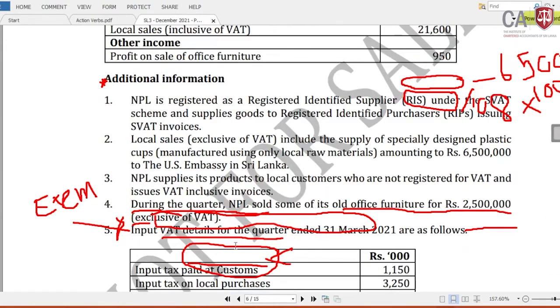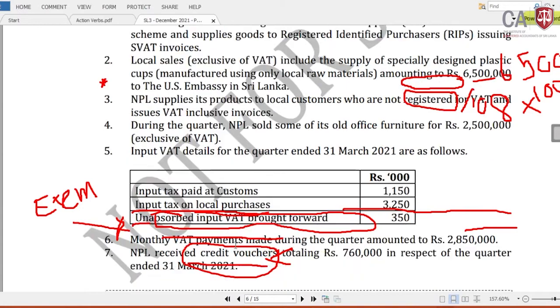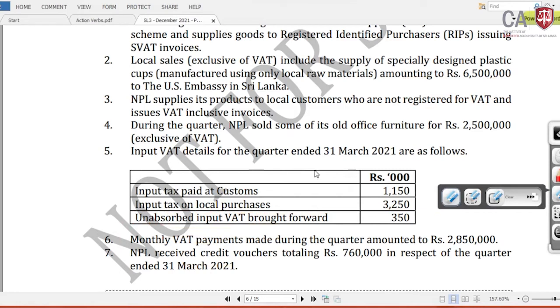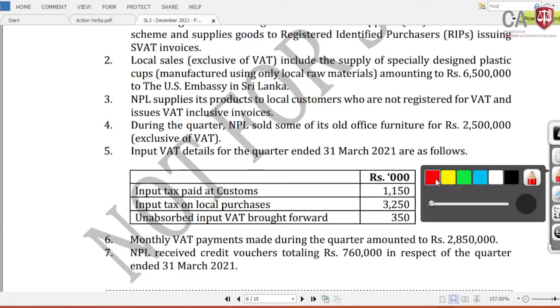Then input VAT details for the quarter ended 31st March 2021 are as follows. Input VAT paid on the customs, on the Sri Lankan customs, it is 1,150,000. Why is it important? Because now we have the exempted supplies, but for that, this import raw materials is not relevant. That's why I'm telling you, you should maintain the quality of the reading.